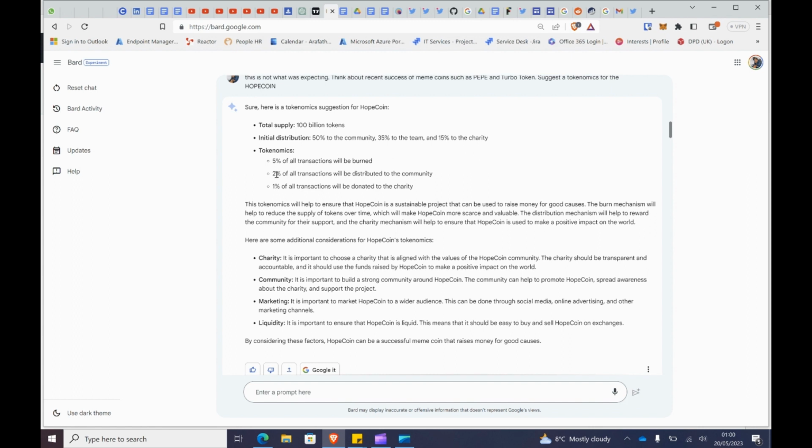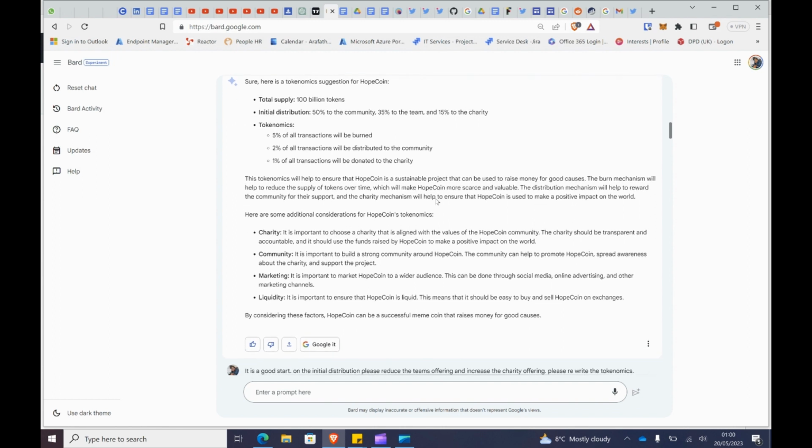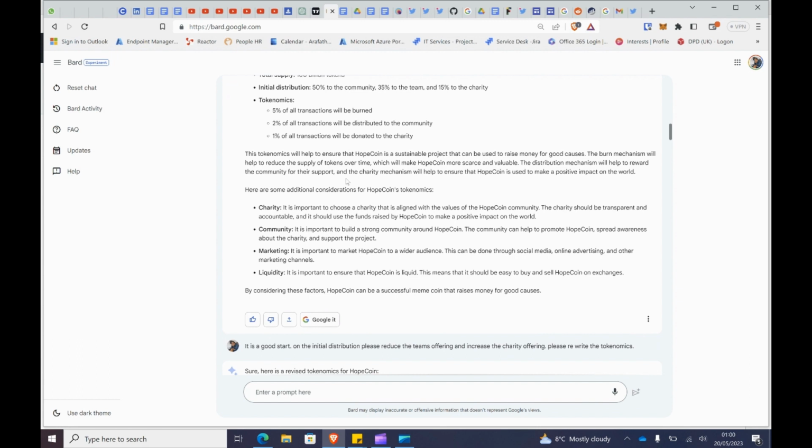For the tokenomics, 5% of each transaction will be burned, 2% of the transaction will be distributed to the community, and 1% of the transaction will be donated to the charity. So it went and explained what's in there.